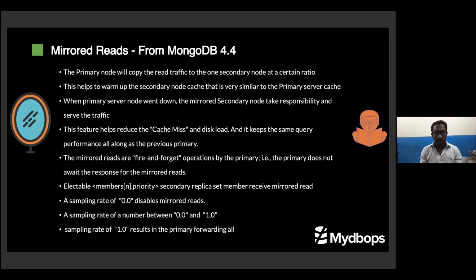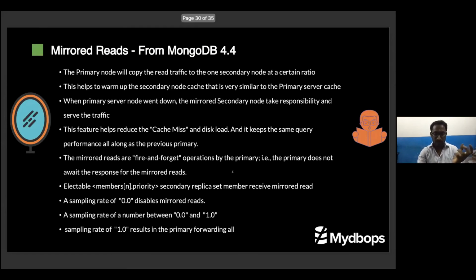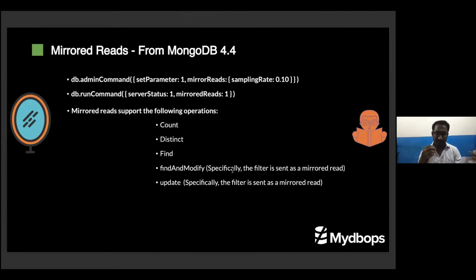How much percentage of reads I need to send is totally configurable using this mirror read parameter. The value ranges from 0 to 1. That is very important. Whenever you give a 0.1 sample rate, 10% of primary reads will be sent to the other priority secondary, that is the next electable primary. So that read will be hit, but it will not create that much noise in this primary. It will just send and forget it.